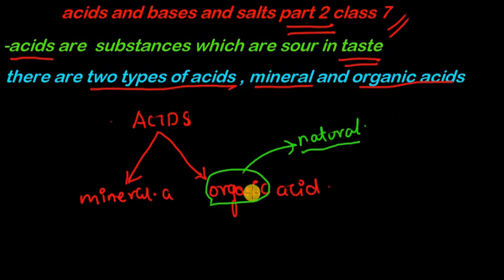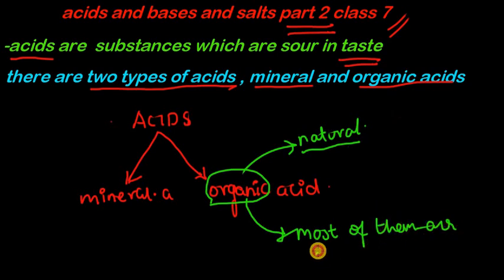These organic acids, most of them are edible in nature. Some of them are not edible, but most of them are. Organic acids are also weak acids. They are generally weak, not strong. They will not damage anything. They are just weak. That is the reason why they are edible.